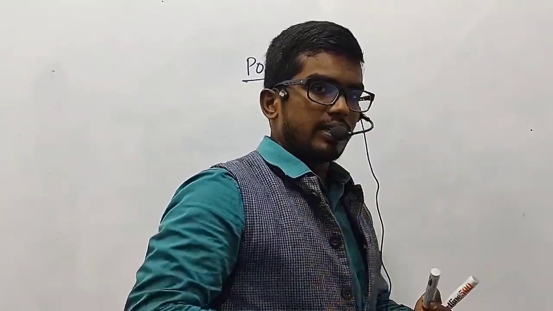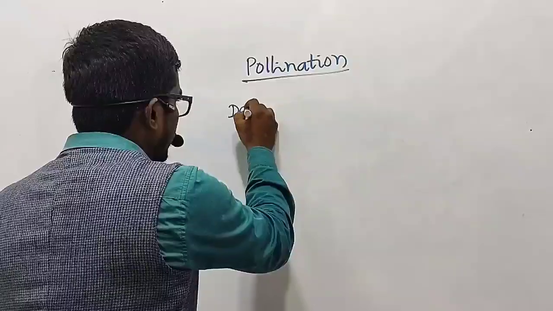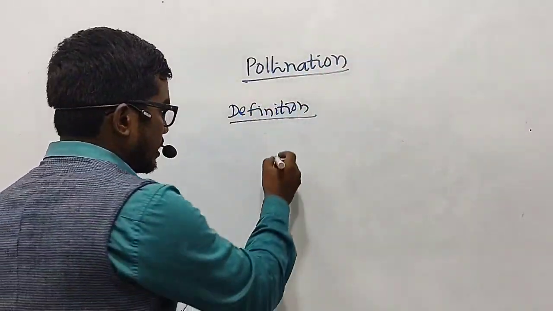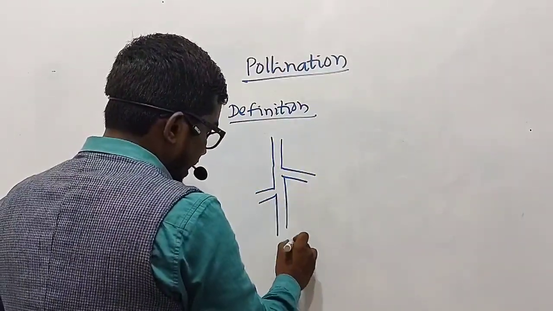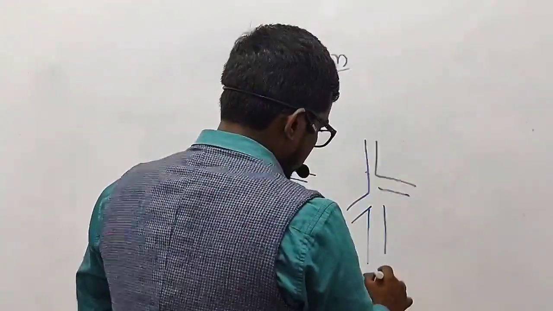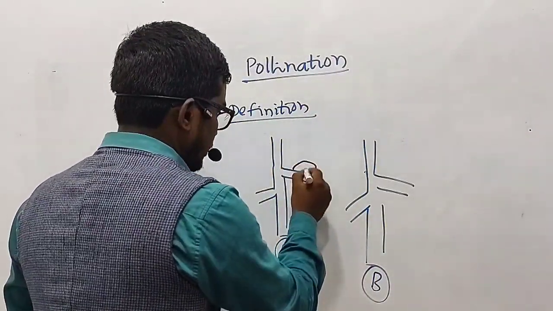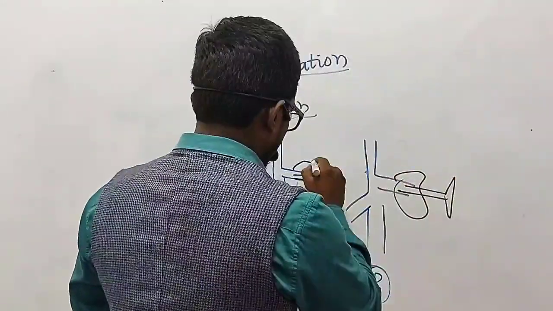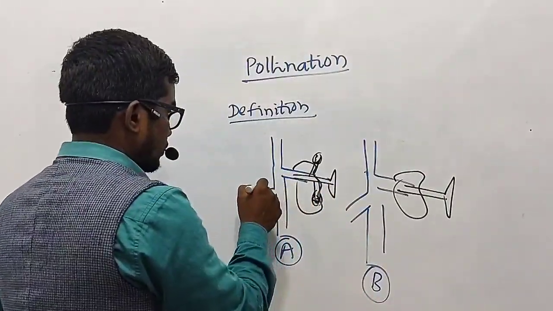Now, my dear friends, let us first understand the definition of pollination. I will make you understand in a very simple manner. Let us consider this as plant A and this as plant B. Here we can draw a rough structure of flowers just for representation.